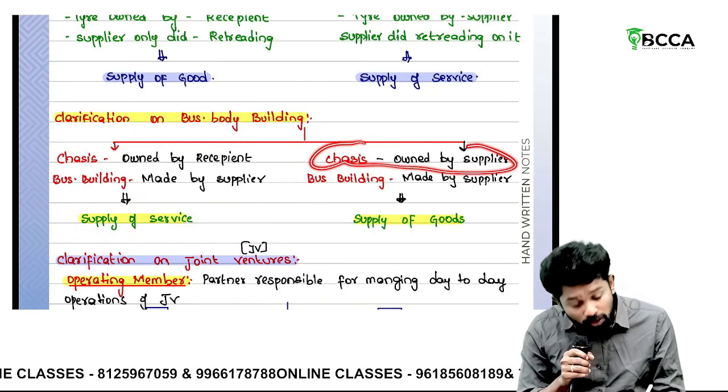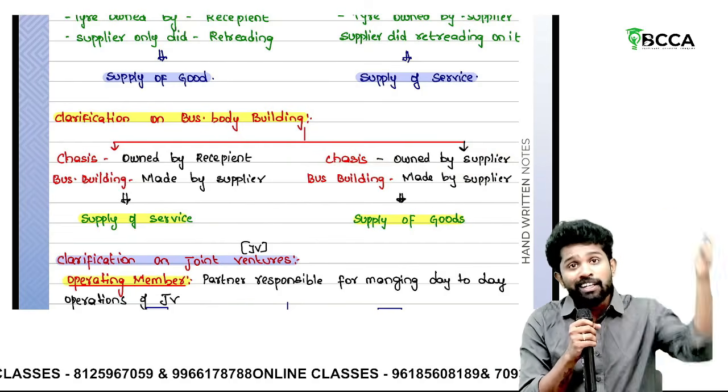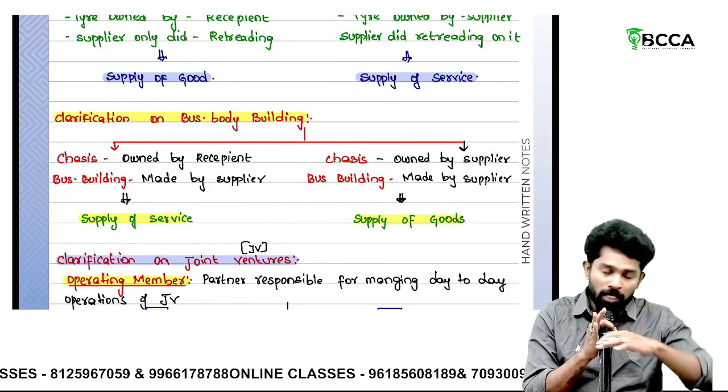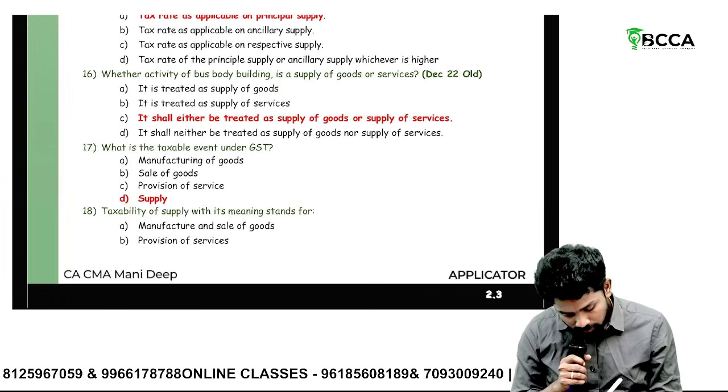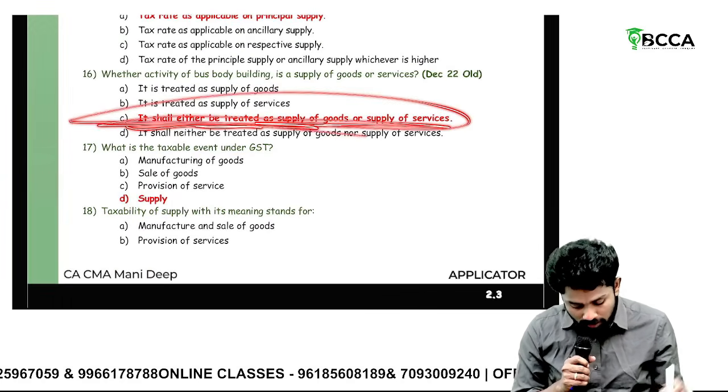Whereas if the chassis is also owned by that bus body builder only, and on that only he has constructed the bus body, then it is what? Supply of goods. So it shall be treated as either supply of goods or supply of service.